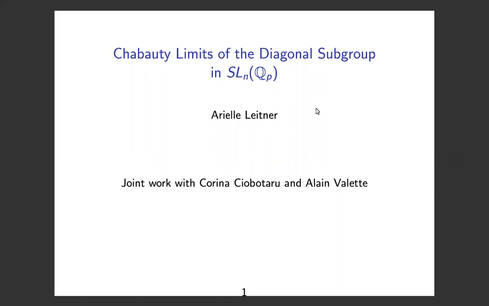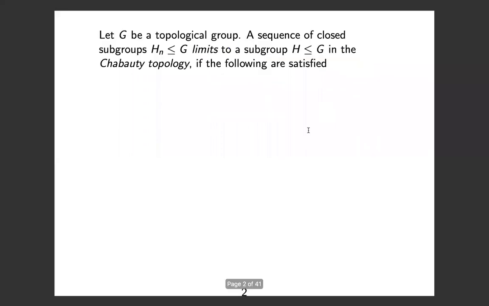So I did a bit of work on this, on Chabauty limits of the diagonal subgroup over SL2(R), and then together with Karina Ciobotaru and Valette, we generalized it to SLn(Qp). So I need to tell you what I mean by a limit.